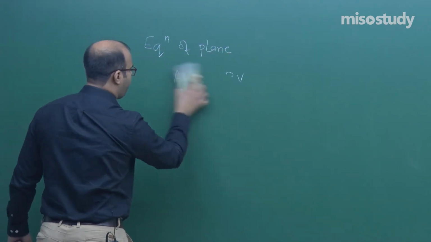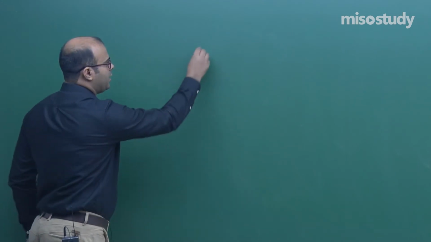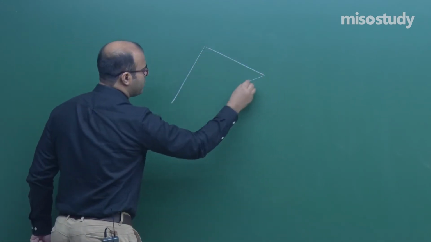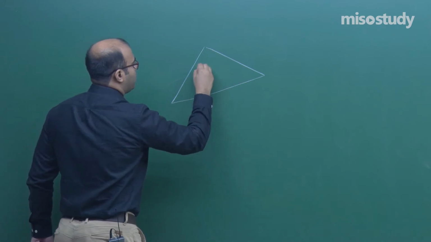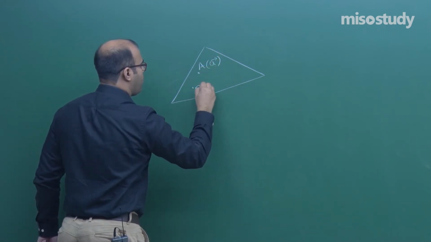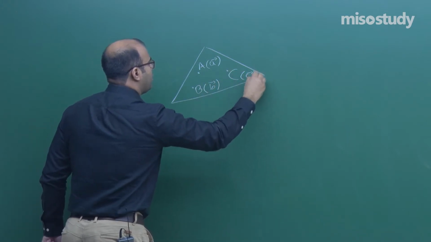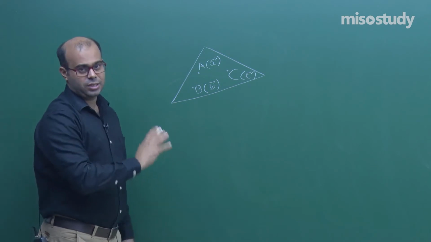So here we have done a little more change. In this particular case, we are going to study that there are 3 points, and the position vectors of the points are a, b and c. The plane is passing through these 3 points.